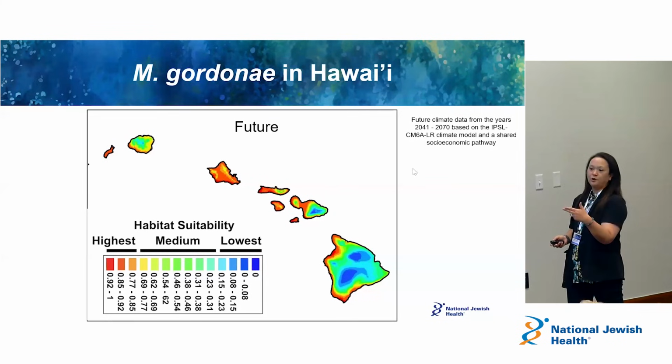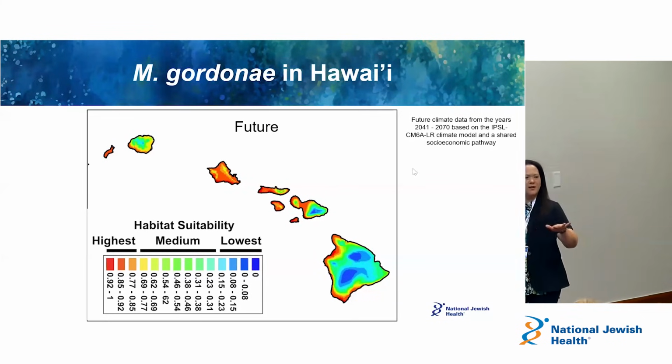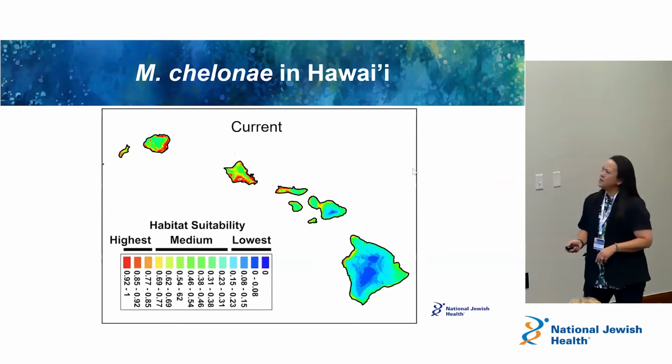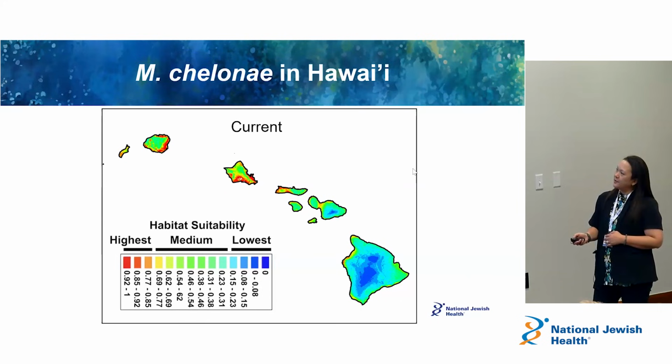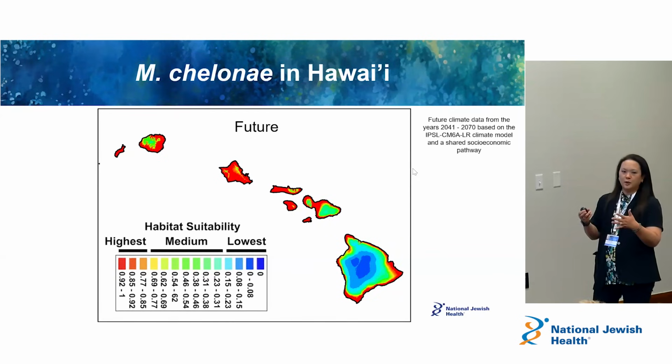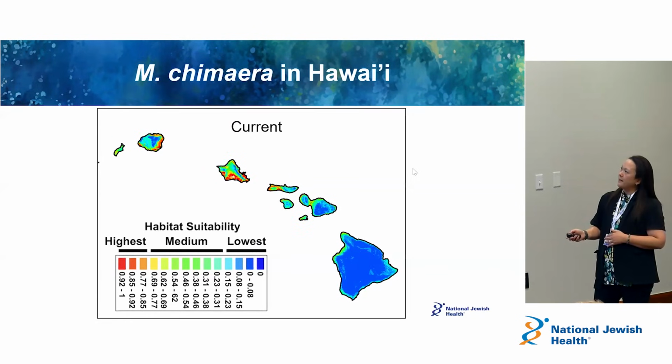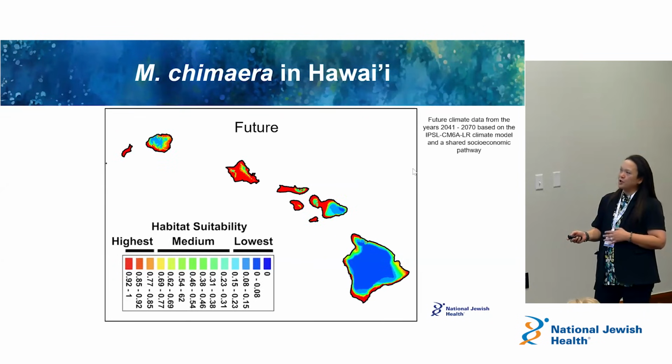And this is sort of the future projections of Mycobacterium gordonae. This is not one that causes lung disease. It's one of the NTMs that's in the environment, and it just colonizes the environment. This is Mycobacterium colombiense. Here's the current habitat suitability for Mycobacterium colombiense in Hawaii. And here's the future projections. Mycobacterium chimaera, part of the MAC complex, right? Current, and then future projections as well.